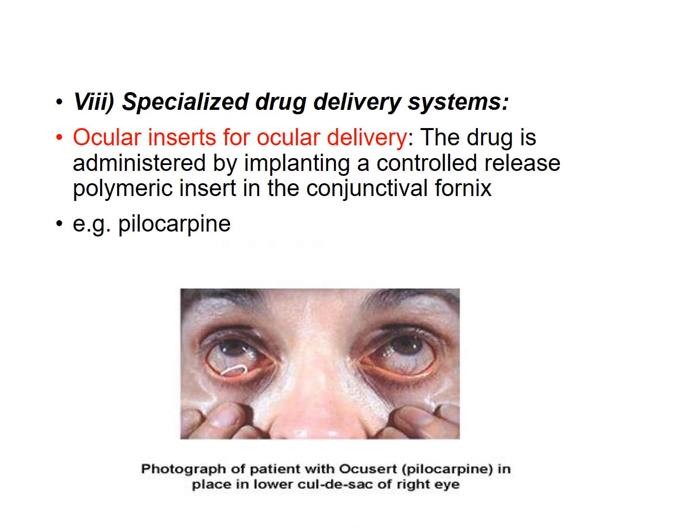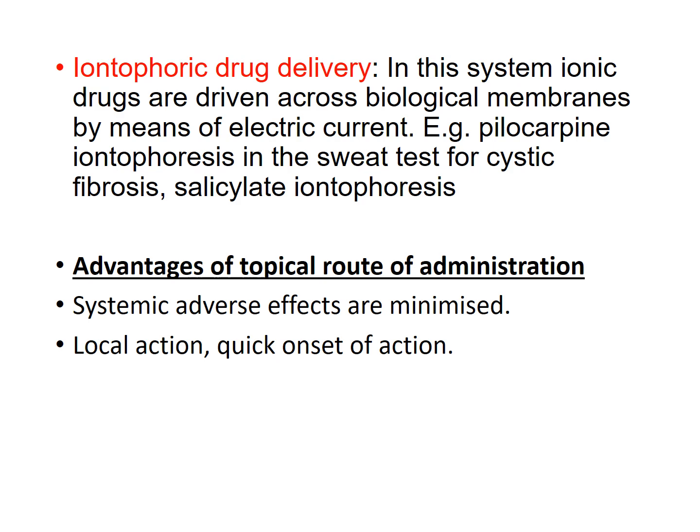Other drugs are also available. Now this was one of the specialized drug delivery systems for topical application. The other specialized drug delivery system is the iontophoretic drug delivery system, where the ionic drugs, that is the drugs which have some specific charge, either positive or negative, are driven across the biological cell membranes in the body by means of electric current.